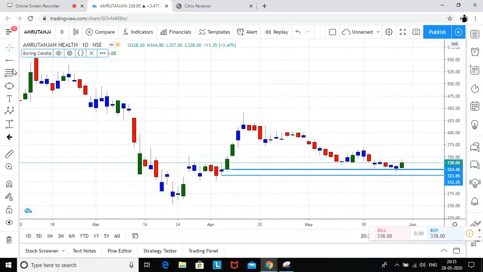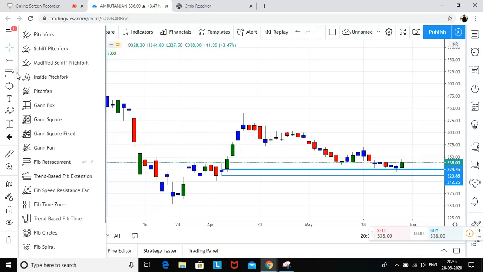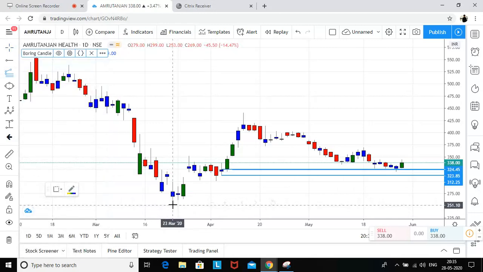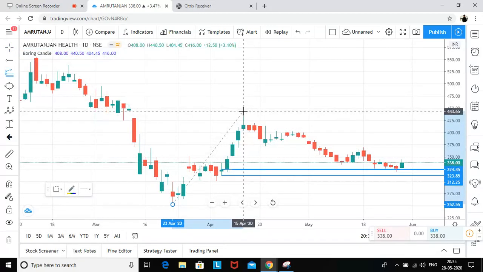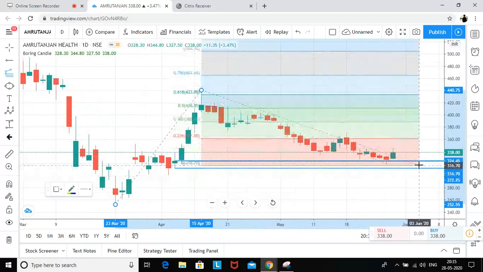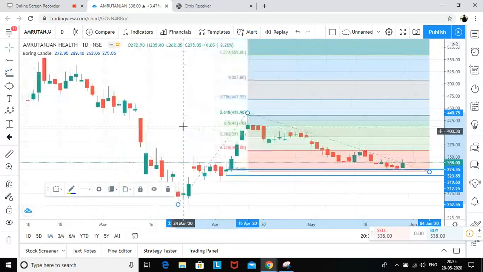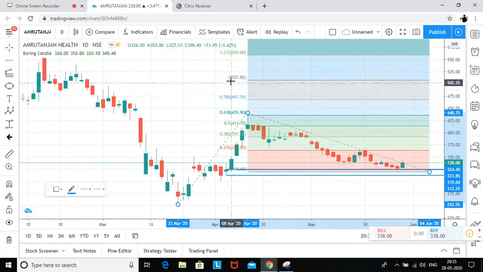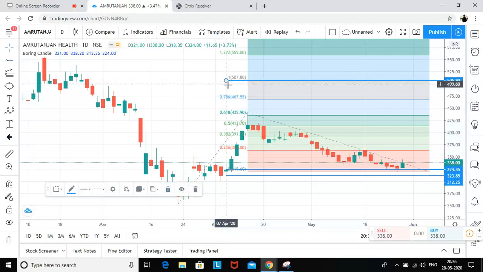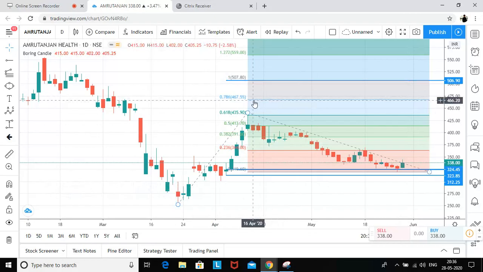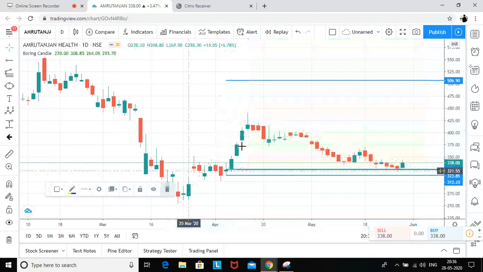Other thing is, since it is retracing from 61.8, I need to plot a target. For me, the first target is coming somewhere around 506, 507. Let me get rid of this.